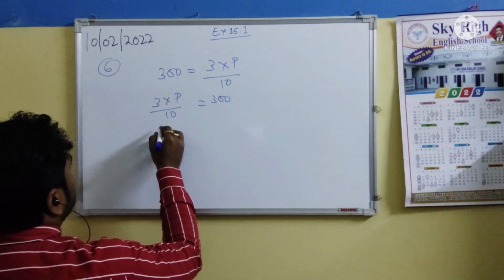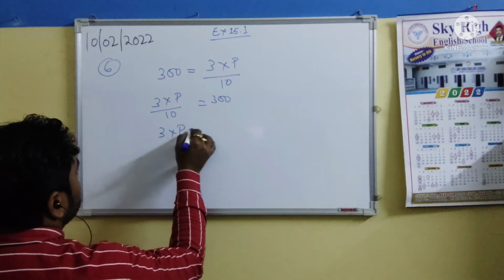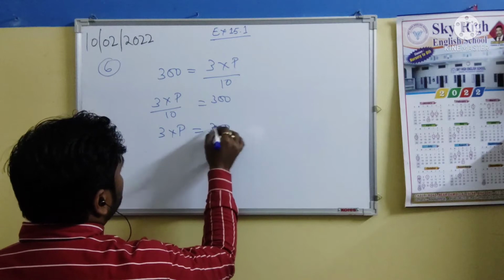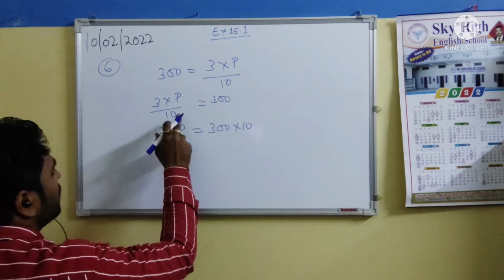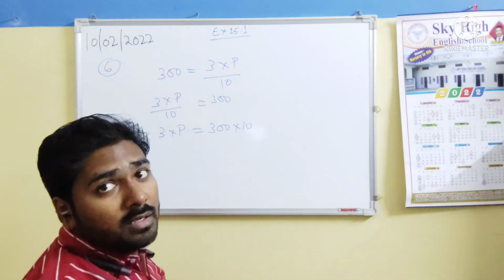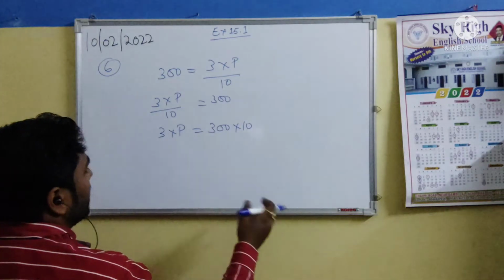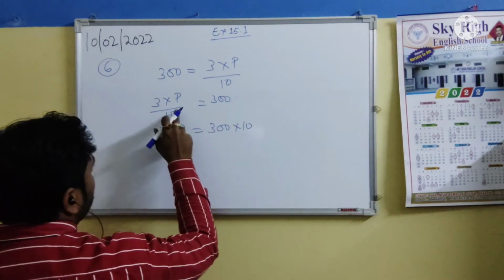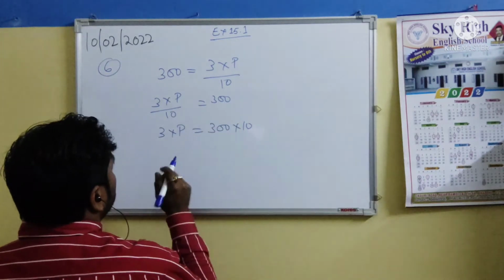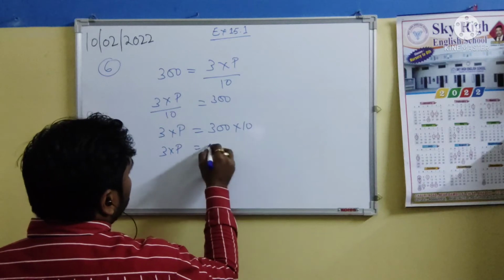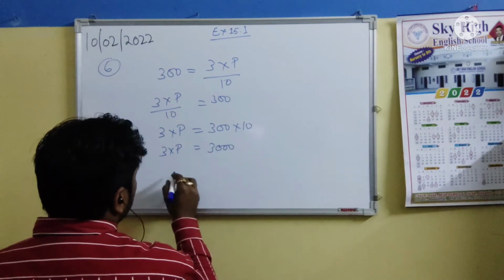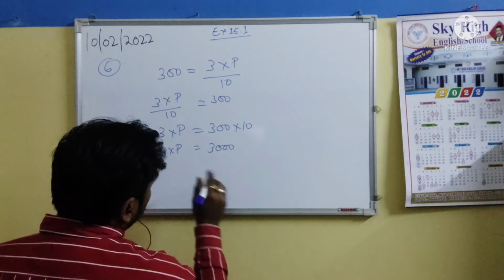After that, 3 multiplied by principal equals 300 into 10, because if the denominator goes to the opposite side of the equals sign, it becomes multiplied. If it was dividing here, it will be multiplied there. 300 into 10 is 3000, and then we transfer the 3 to the other side.